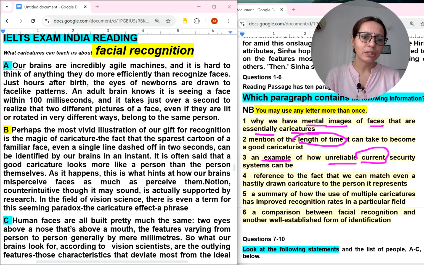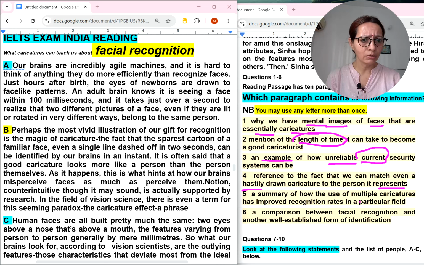An example may be explained. A reference to the fact that we can match even a hastily drawn caricature to the person it represents. Hastily means urgently, or quickly.